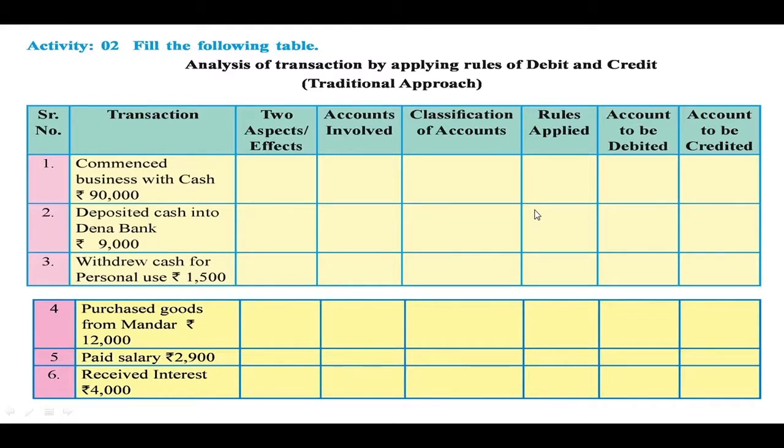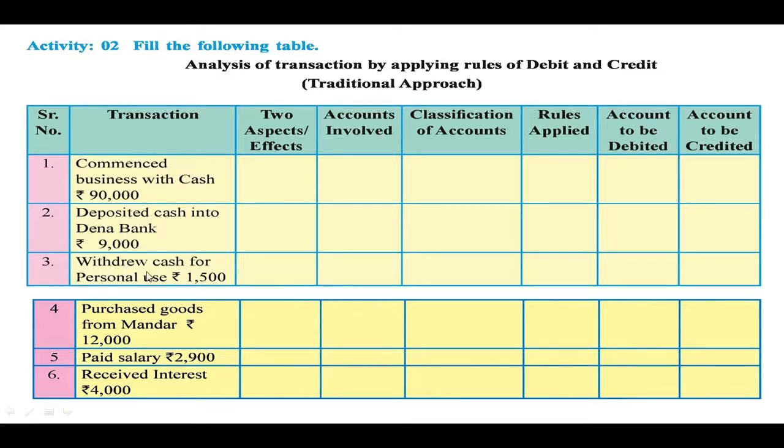Dena Bank is the receiver, so debit the receiver. And the rule applied for the real account, credit what goes out. Here cash goes out of the business, so the account to be debited is Dena Bank being the receiver, and what goes out of the business? Cash. So the account to be credited is cash account.